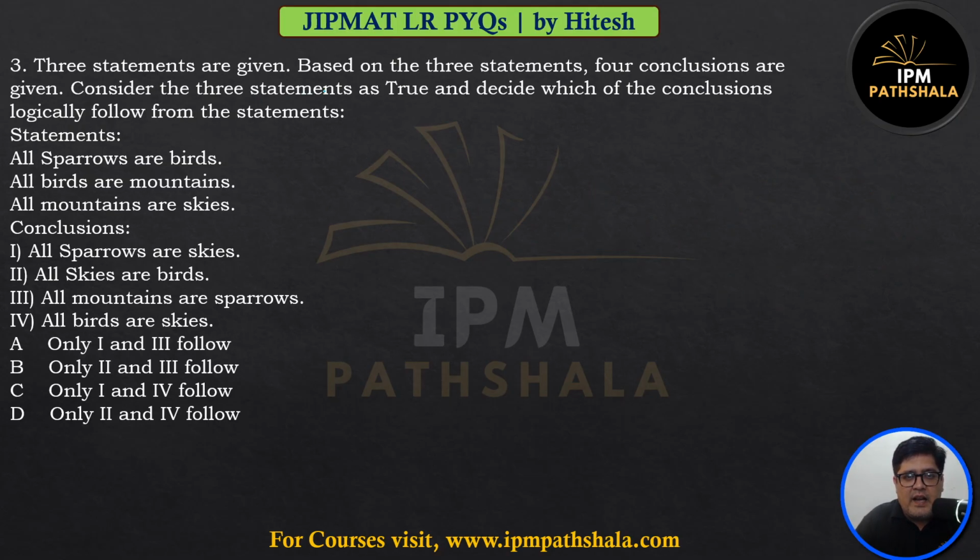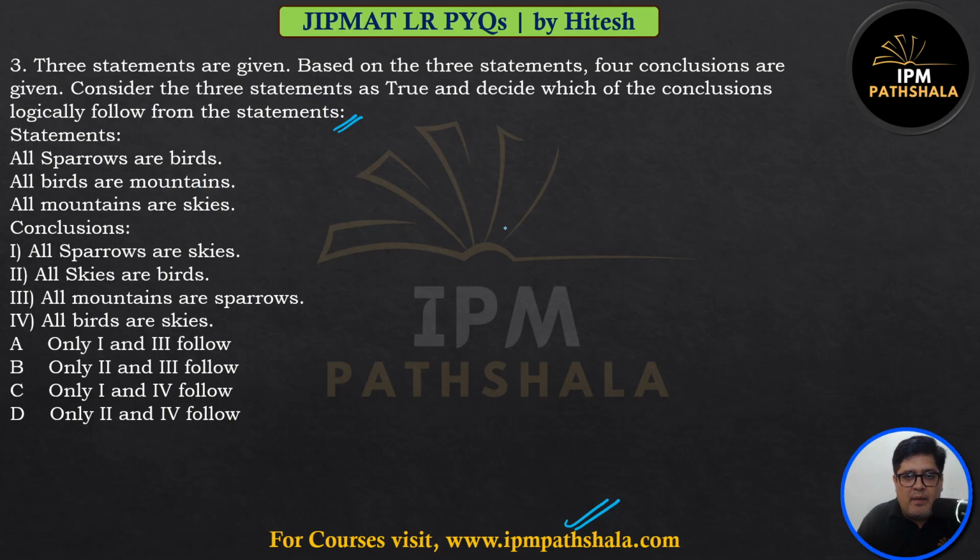Three statements are given. Based on the three statements, four conclusions are given. Consider the three statements to be true and decide which of the conclusions logically follow from the statements. This is called syllogisms. Syllogisms are the building blocks of logical reasoning. They are one of the first few topics we cover when we have the full course of IPM.